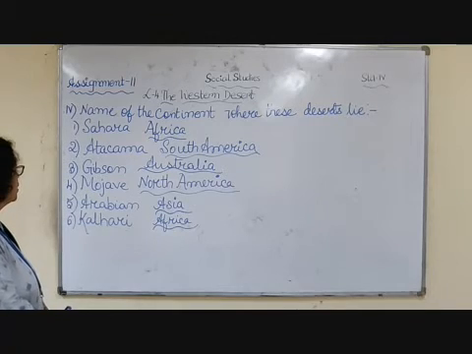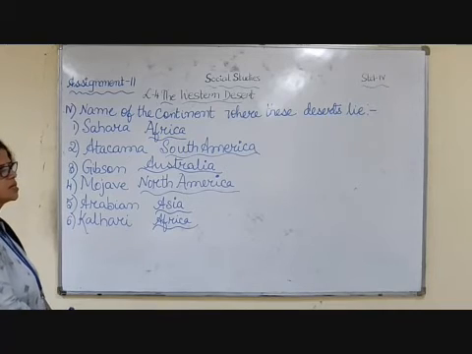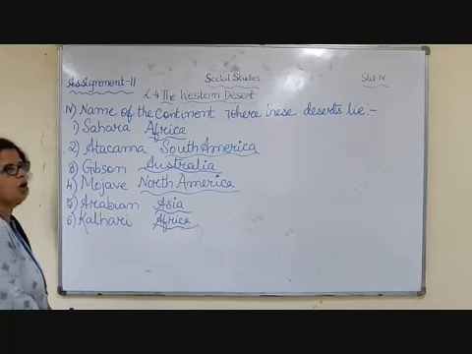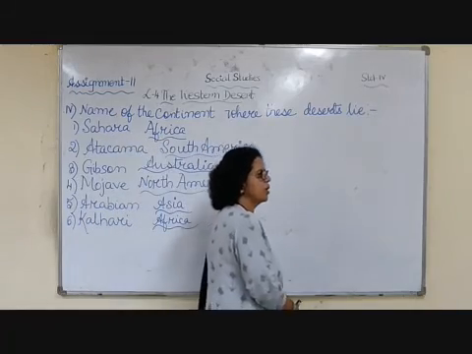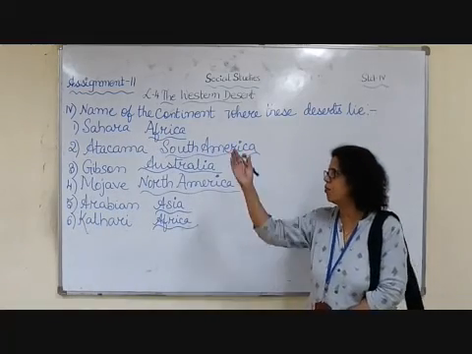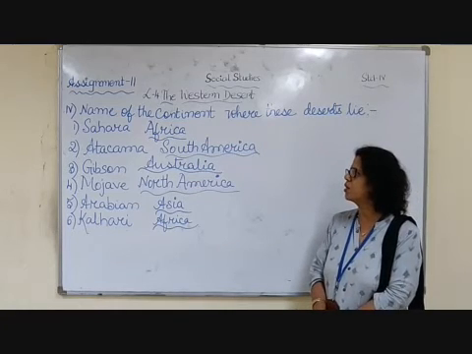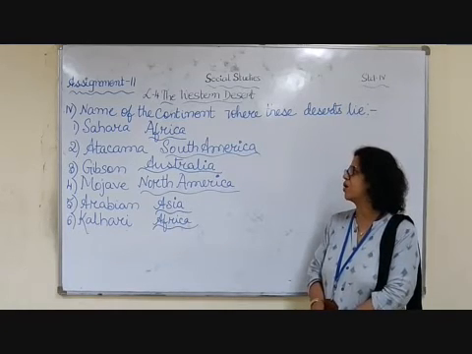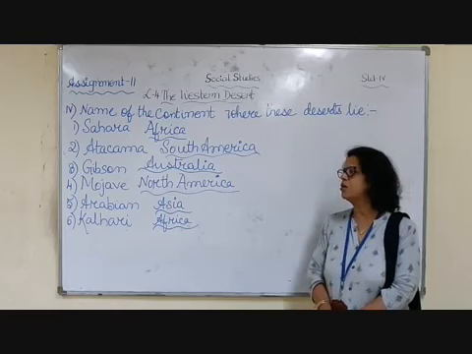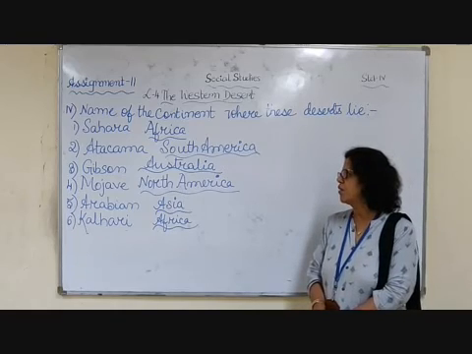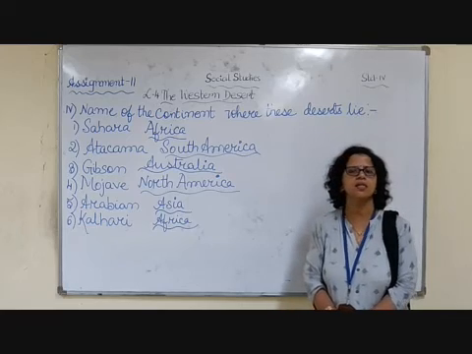Mojave is in North America. Arabian Desert is in Asia, and Kalahari Desert is in Africa. And you know your third desert is also in Asia. So these are the names of different deserts, and you can see the name of the continent. Sahara is Africa, Atacama South America, Gibson Australia, Mojave North America, Arabian Asia, and Kalahari is Africa.